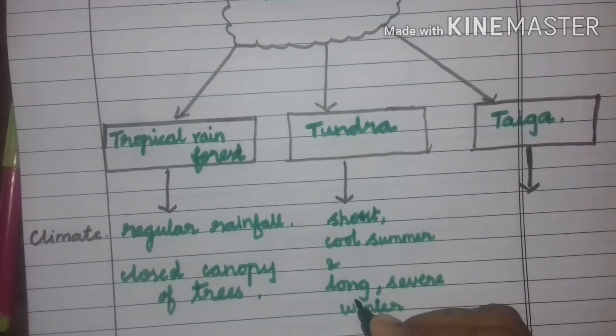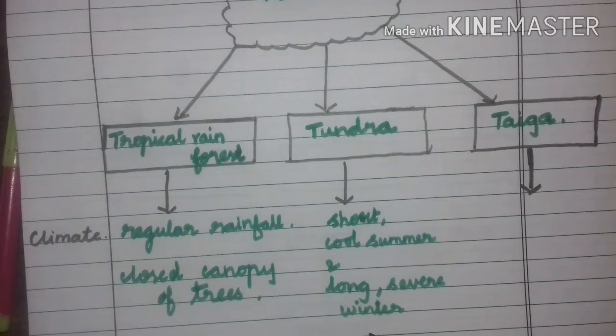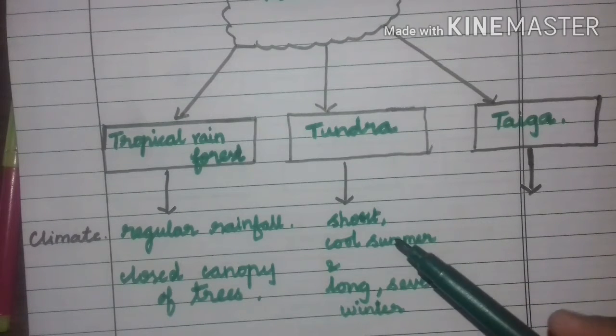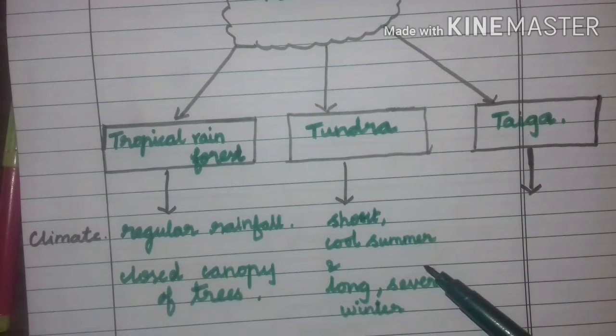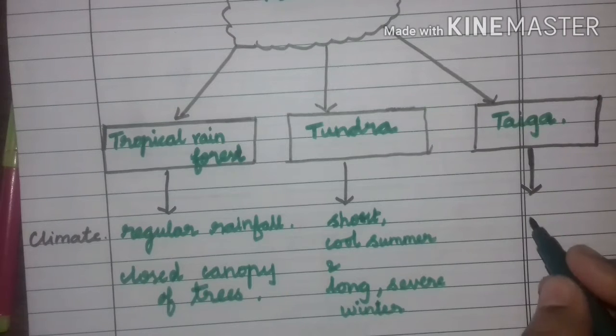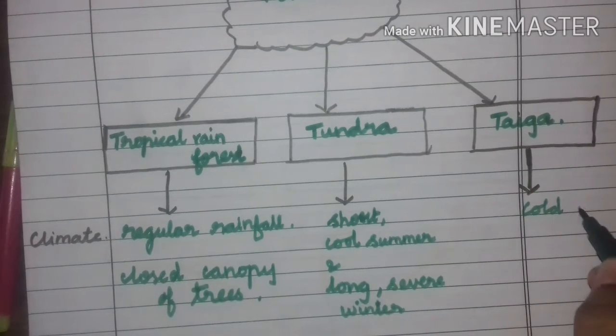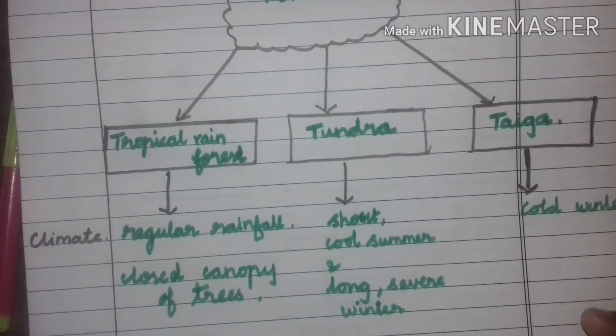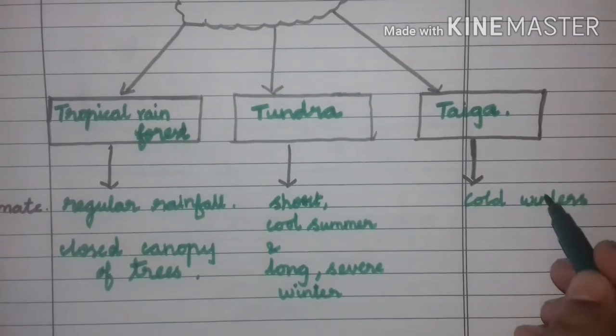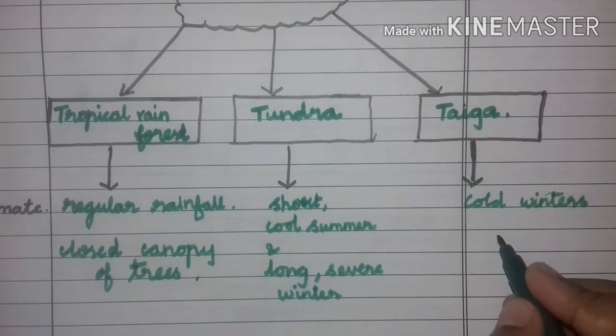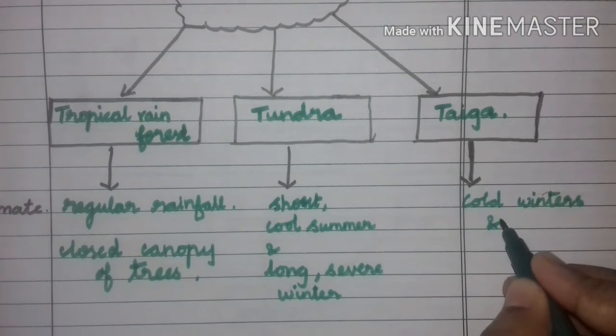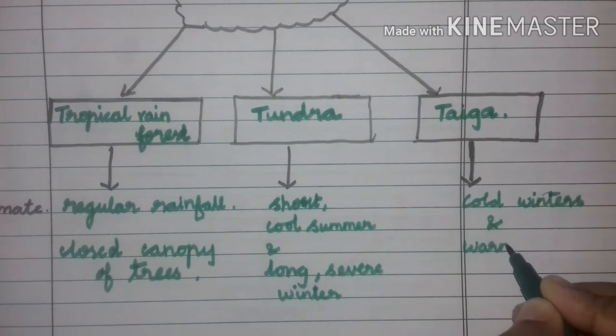So mostly the place has long, severe winter. It is very cold, is it? So in tundra, short, cool summer and long, severe winter. Okay. Then what about taiga? Here, cold winters and warm summer. Okay.